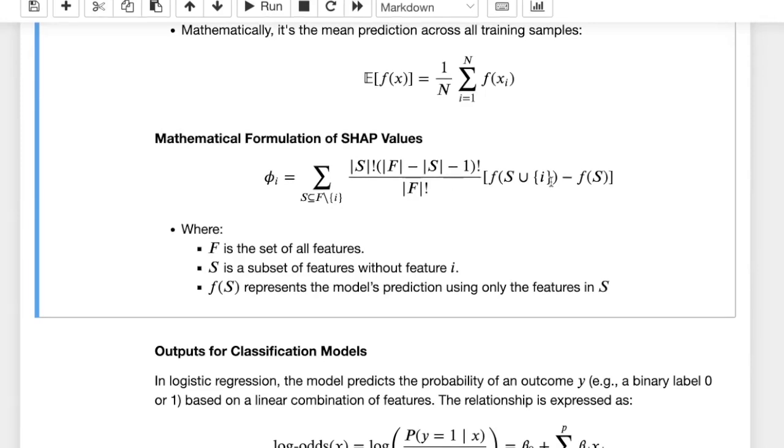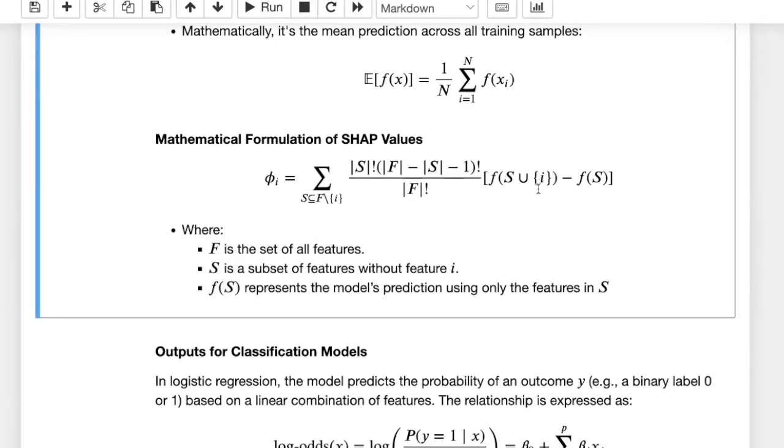And for each case, in this part of the equation, we're going to find the contribution of the features in the set S when we add the feature i. So this will give you that gain that we discussed before.